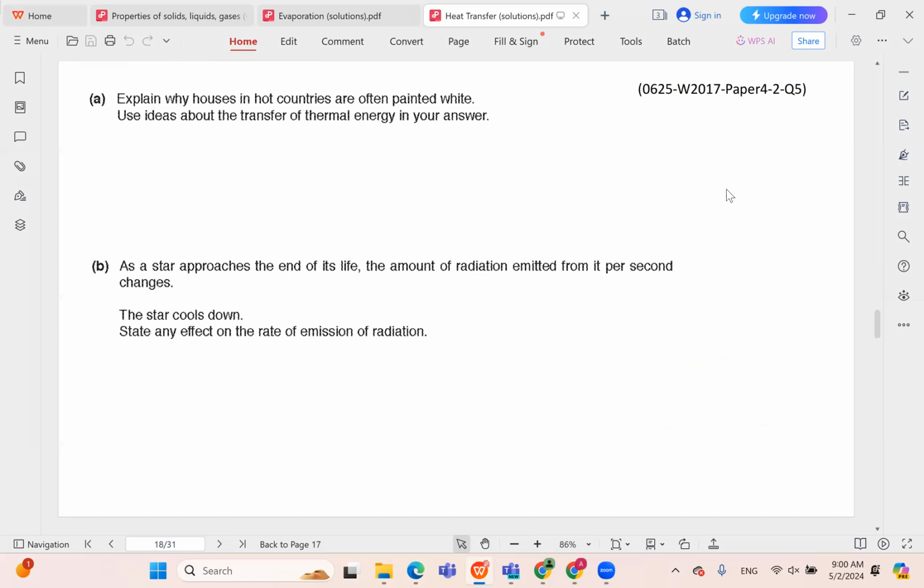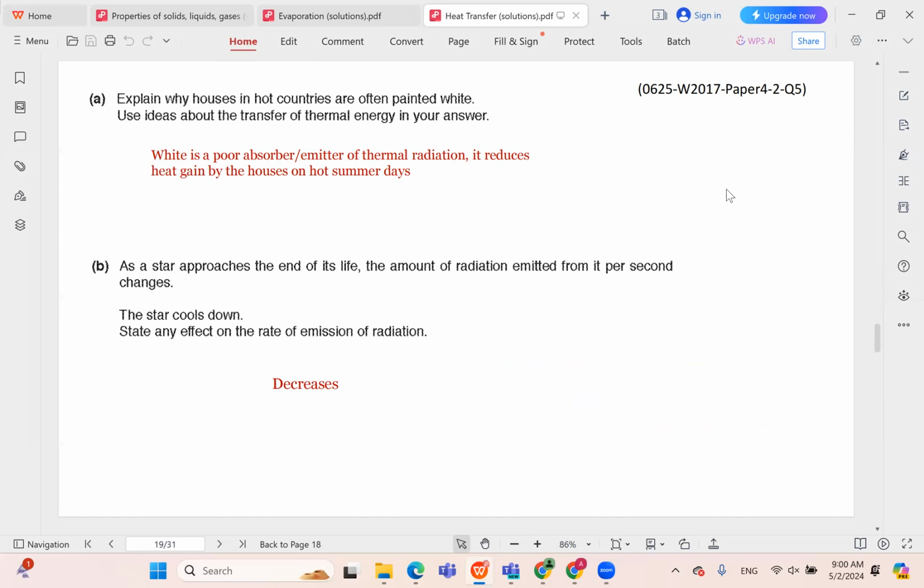Explain why houses in hot countries are often painted white. Use ideas about the transfer of thermal energy in your answer. So white, we said, is a good reflector and a poor absorber. And this helps with hot countries in the summer because it reduces the absorption of heat and therefore reduces the heat gain by the houses on hot summer days.